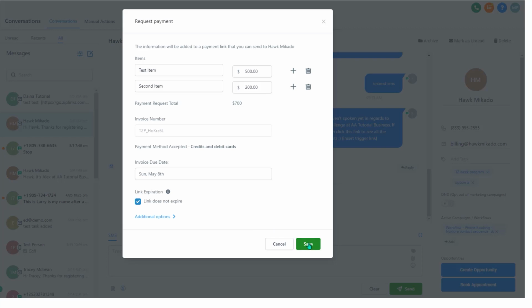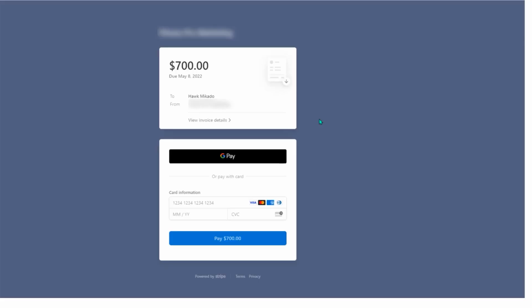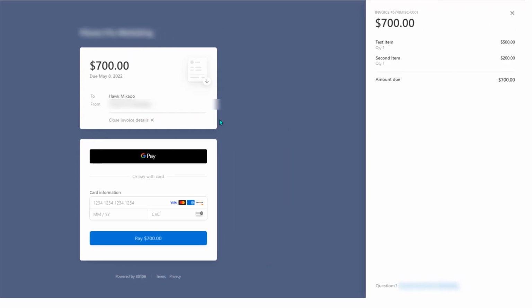Once you create this and hit save, it'll generate a short link here in the message, which the contact can click and pay directly from the message. So what does that look like? Let's just show you briefly here. This will bring up an invoice with your brand on the top of it, which people can pay, in this case via Google Pay or with credit card. They can also click on view invoice details to see the exact itemized area about that invoice.